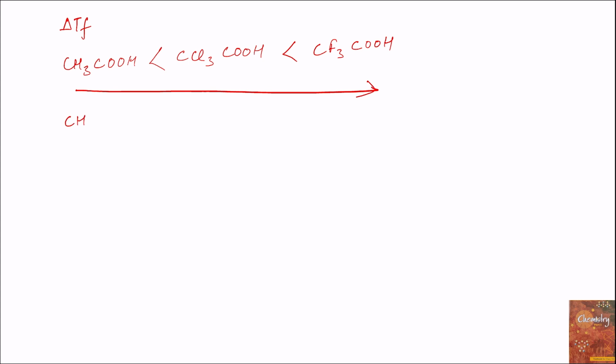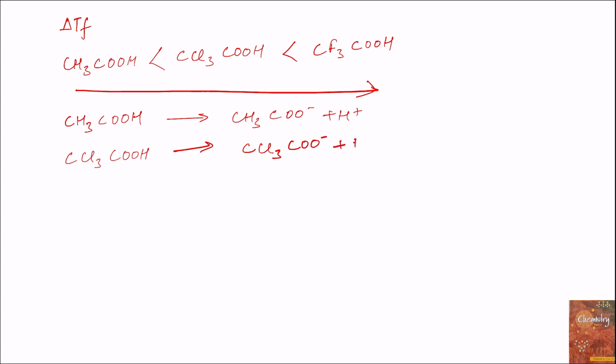Acetic acid, when it dissociates, forms CH3COO minus ion and H plus ion. Trichloroacetic acid, when dissociated, forms CCl3COO minus ion and H plus ion, and trifluoroacetic acid, when dissociated, forms CF3COO minus ion and H plus ion.